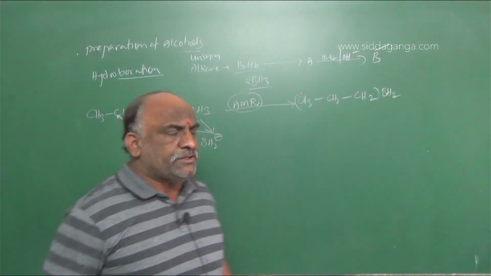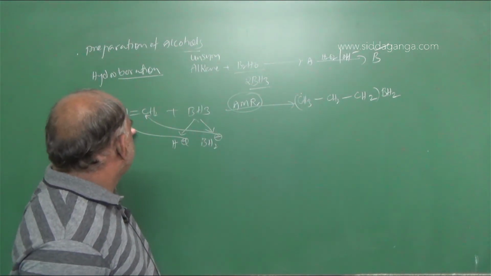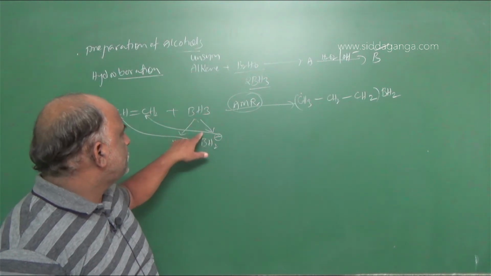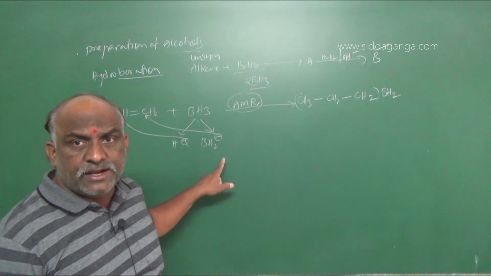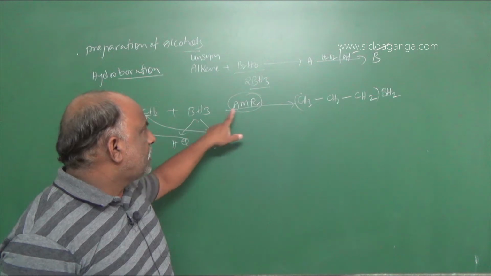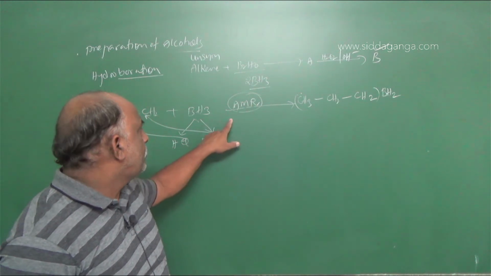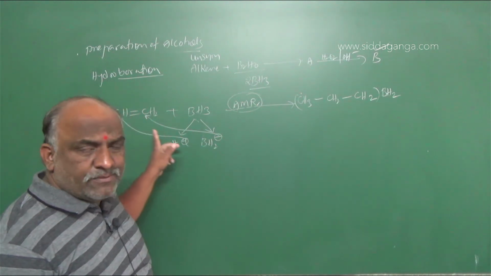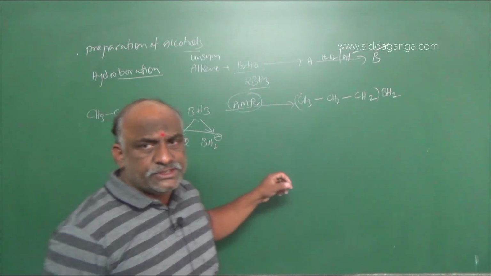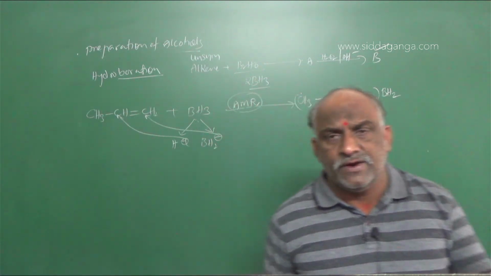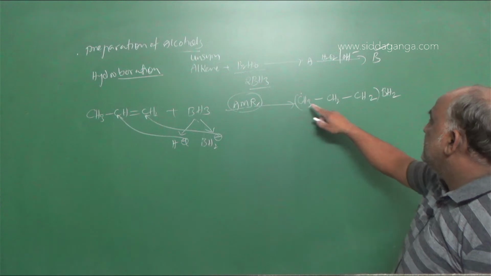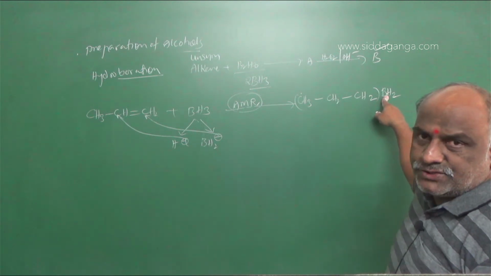Here, CH3, CH double bond, CH2 plus BH3, where BH3 can be written as H plus and BH2 minus. Addition takes place according to the anti-Markovnikov rule: H goes to the middle carbon, which has the least number of hydrogens, and the negative species goes to the carbon with more hydrogen atoms. So this is CH3, CH2, CH2, BH2.